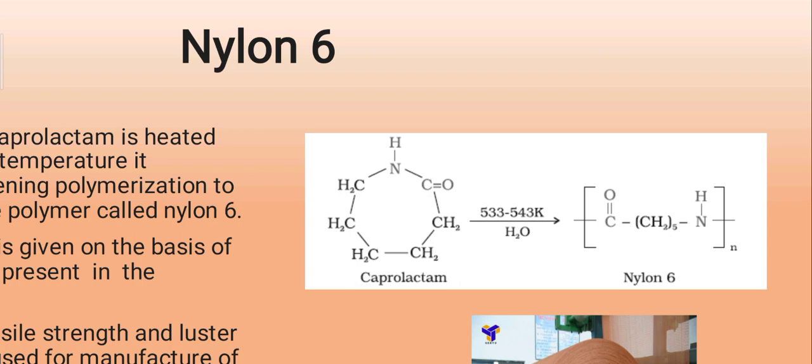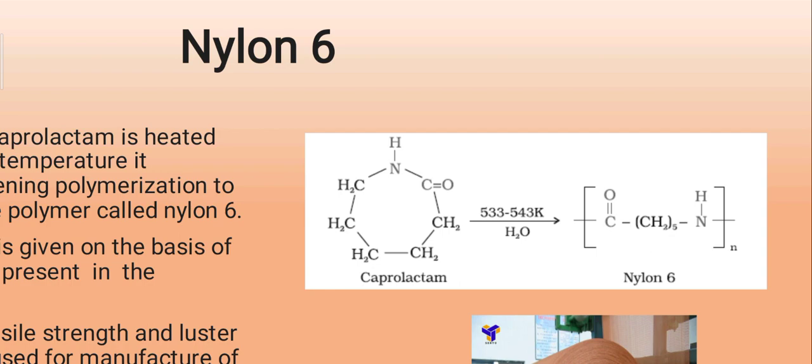The breaking of this linkage happens at high temperature, around 533 Kelvin to 543 Kelvin. There is also loss of water molecule. By loss of water molecule we will get CO, CH2 five times, NH. So in the structure of this fiber you see CH2 five times, meaning 5 carbons, and C=O, 6 carbons.